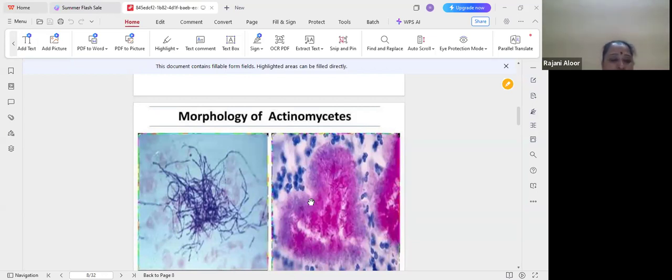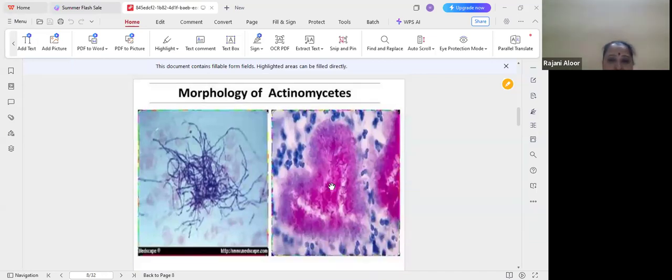Most of these actinomycetes are gram positive. This one is important. They are non-motile, but in Actinoplanes small flagella are present. Only one genus has them, that is Actinoplanes. All the others are non-motile.